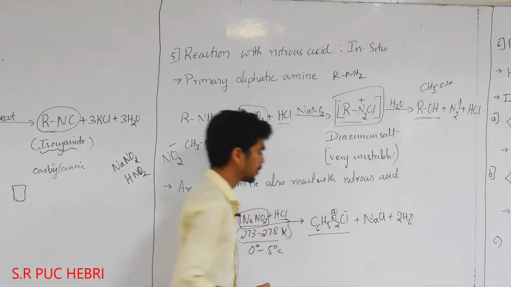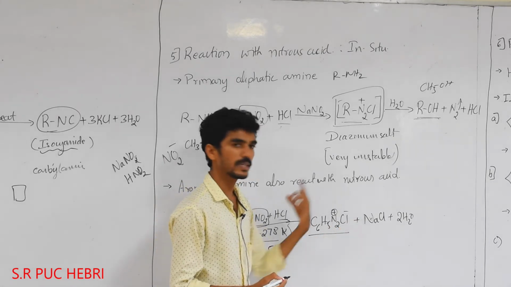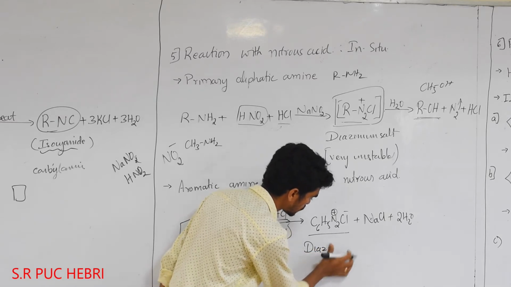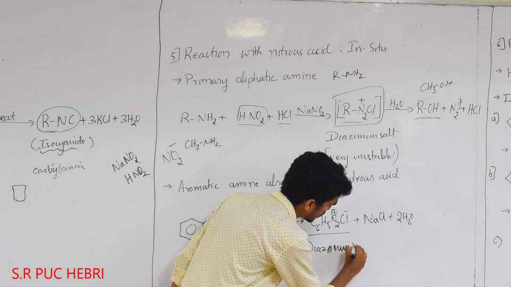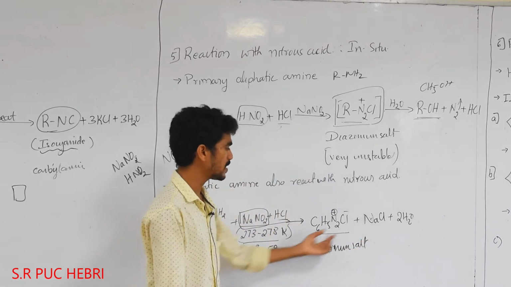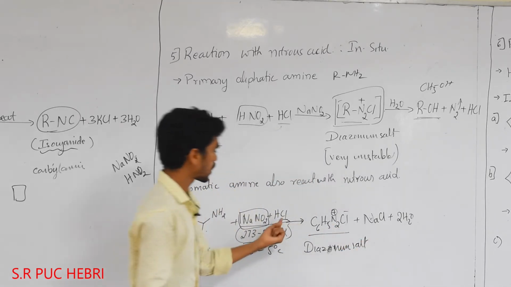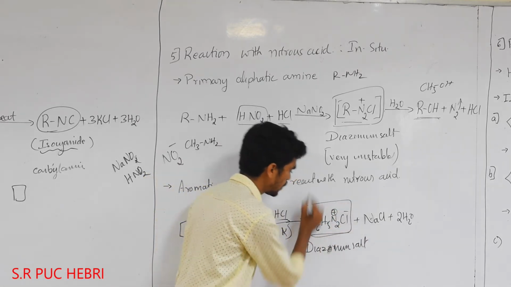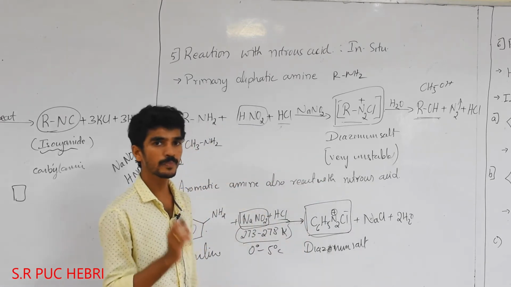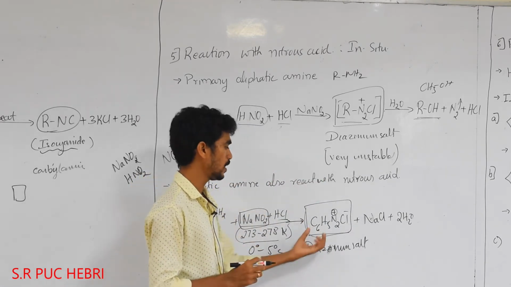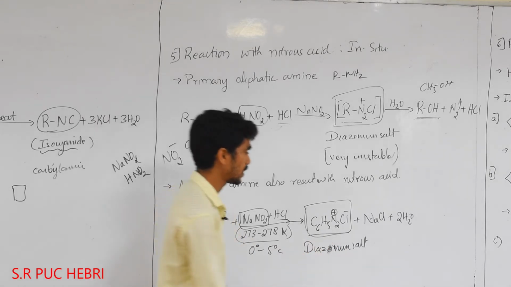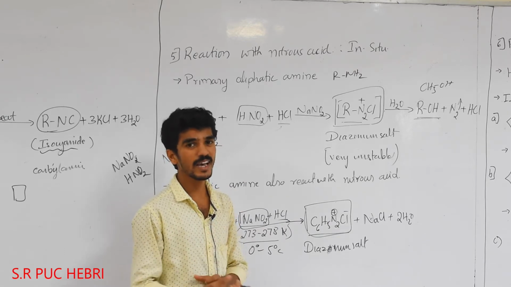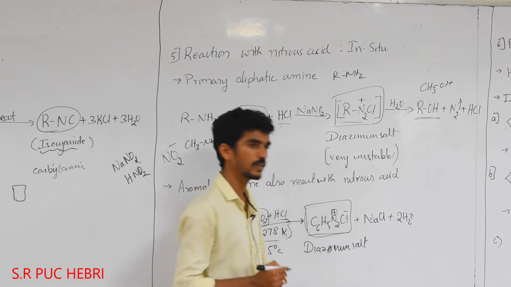It will produce benzene with N2Cl, which is nothing but benzene diazonium salt, benzene diazonium chloride. This is a very useful organic compound in the pharma industry. Diazonium salt is used a lot, because it can easily dissociate, and we can get the desired product from it because of the instability of this molecule.